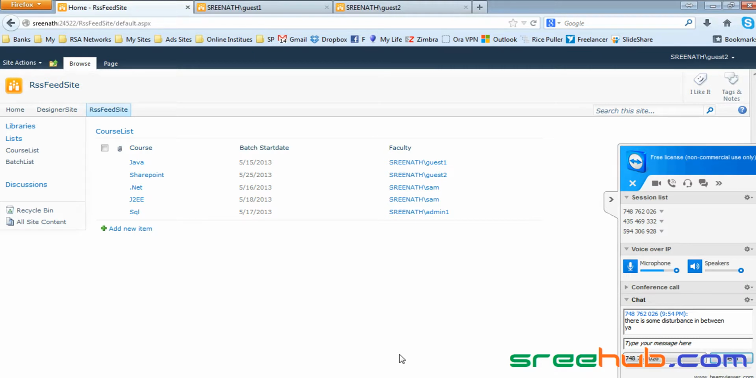Just use it as much as you can, because you will be using Designer much more than SharePoint itself in your real-time desk, right? If you are designing your pages, you'll be using that. But anyways, for content, you have to come back and do it in SharePoint again. Fine.